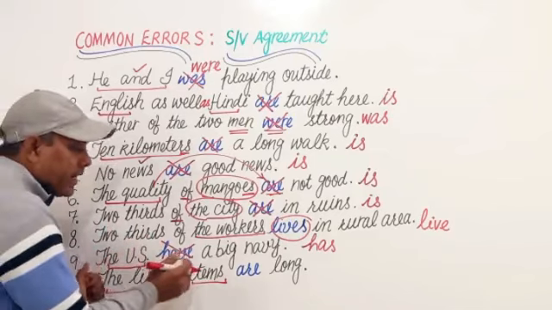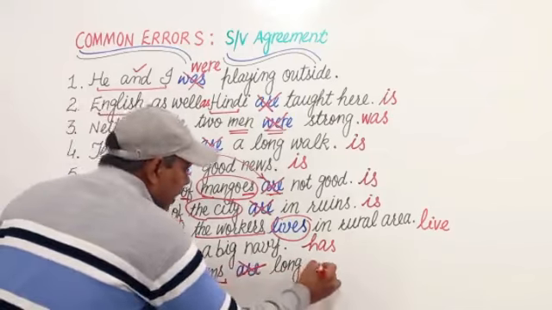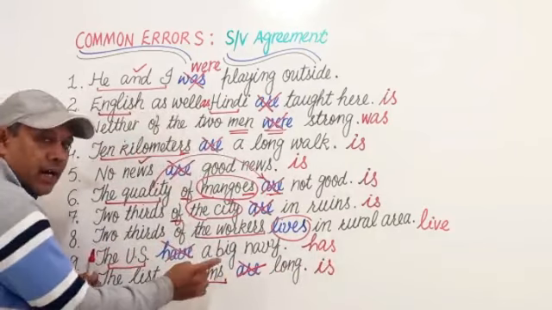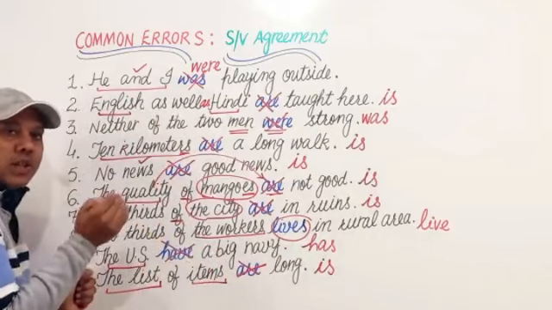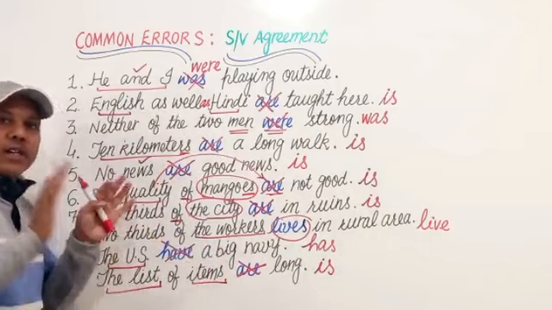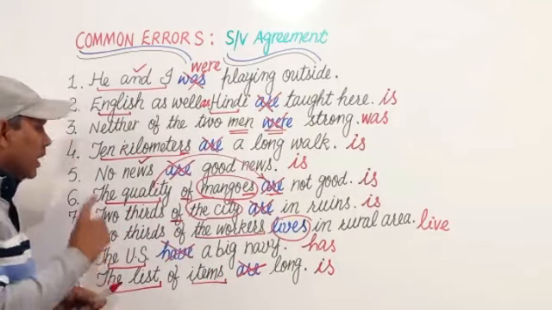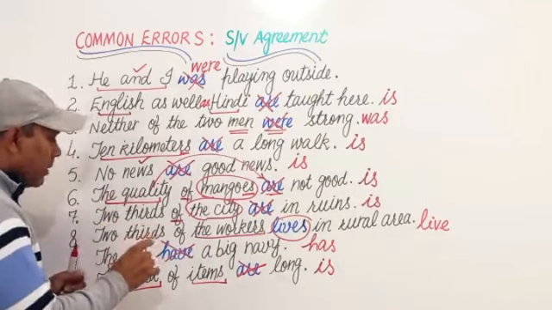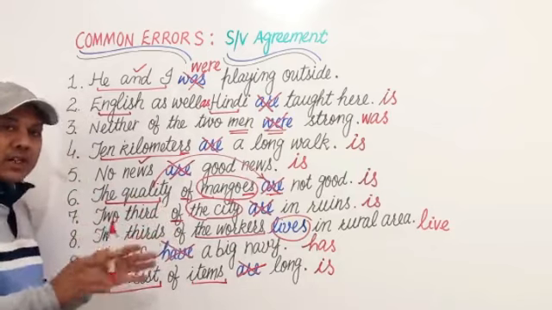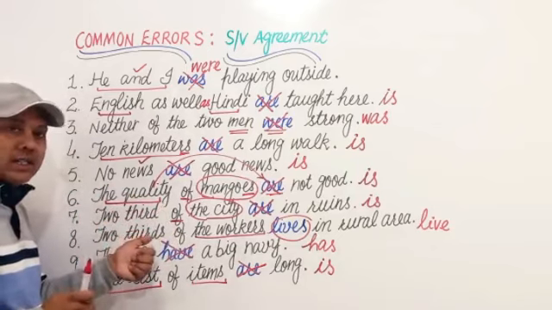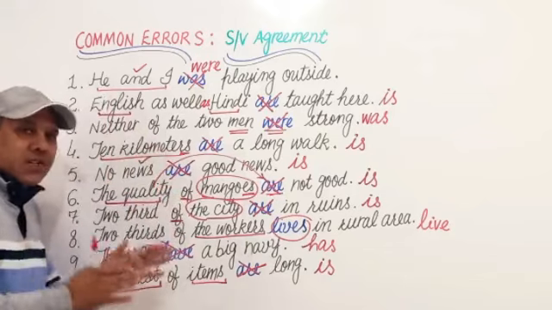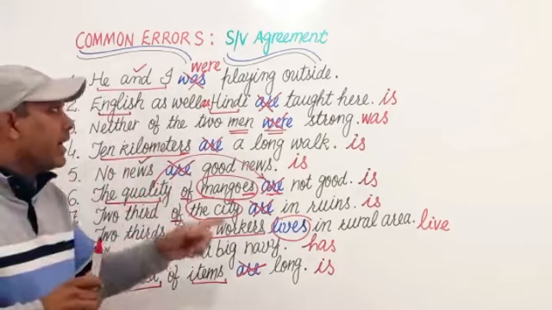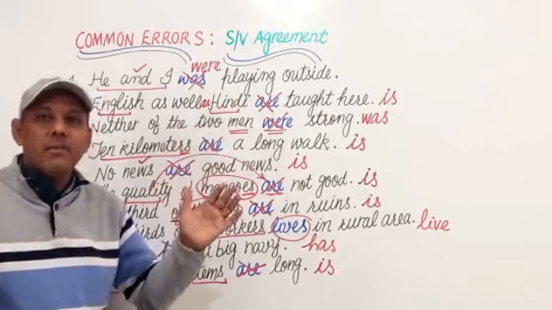The list of items is long instead of are. In this way we use the verb agreeing with the true subject of the sentence. First of all, you have to find out the true subject and then you will use the verb agreeing with the subject.